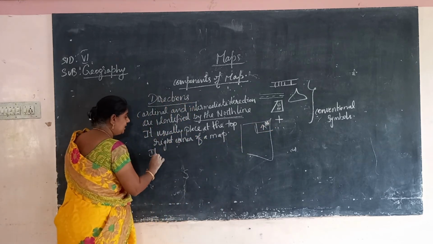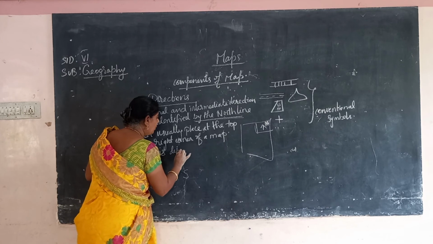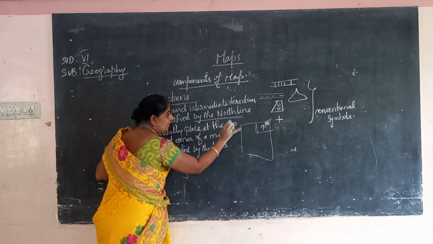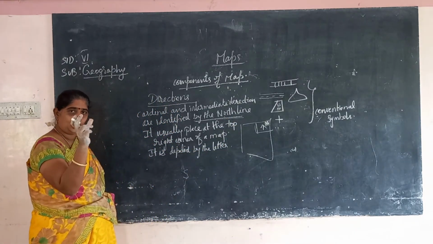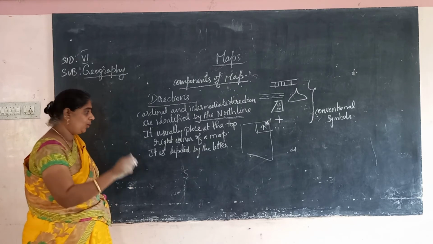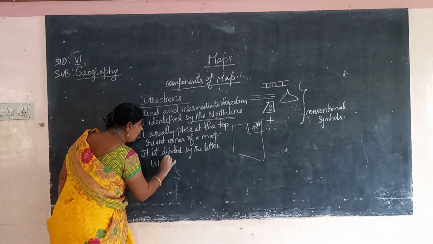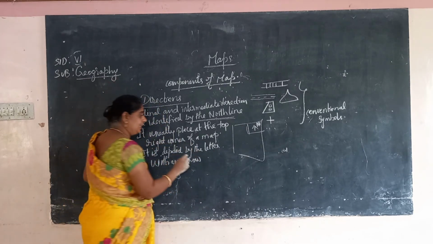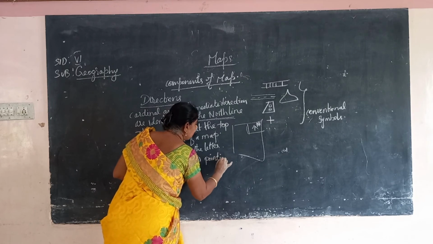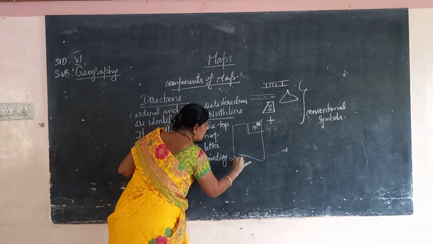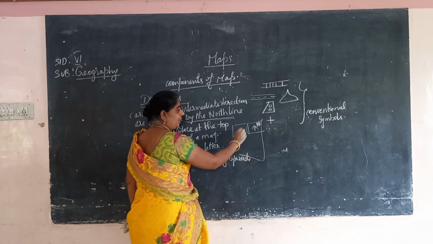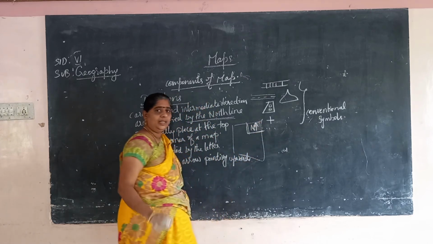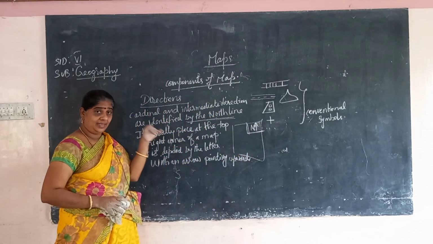Okay, and it is depicted by the letter N with an arrow pointing upwards. Okay children, how is it? In the right corner, they write N and draw an arrow pointing upwards. So it is represented by the letter N.